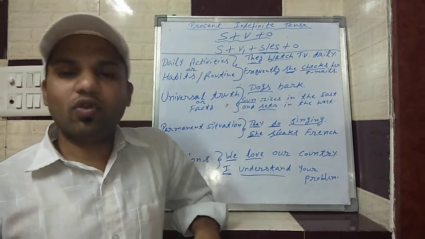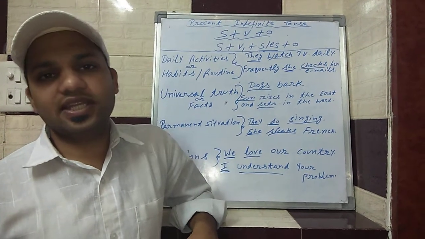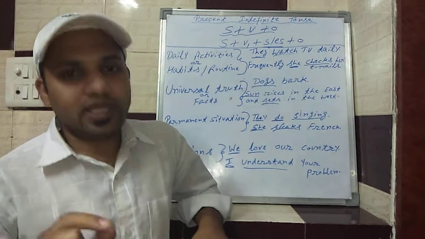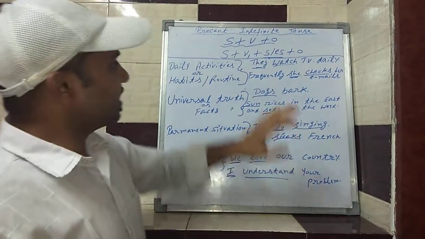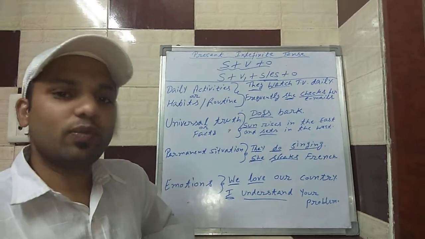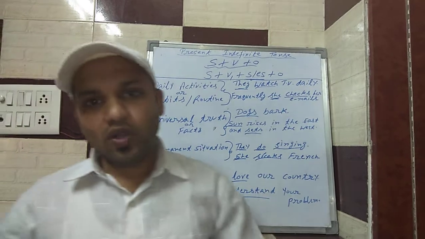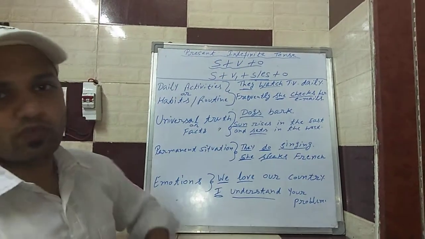I have already mentioned to all of you, whenever we are going to make any sentence in English, either we are going to write it or speak it, we just have to keep one particular formula in our mind, and this formula is subject plus verb plus object, because all our tenses are based on this one formula.